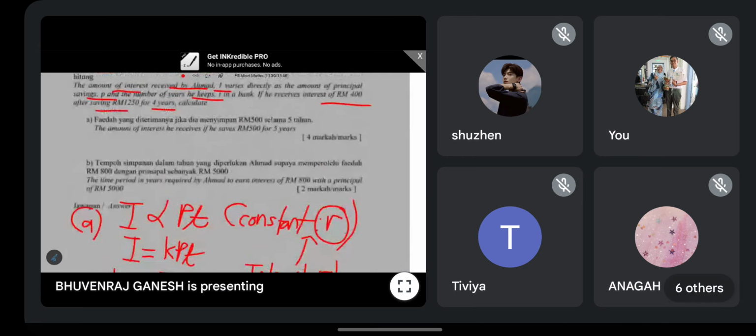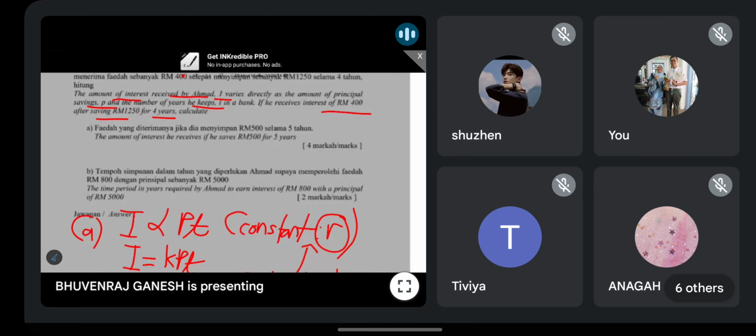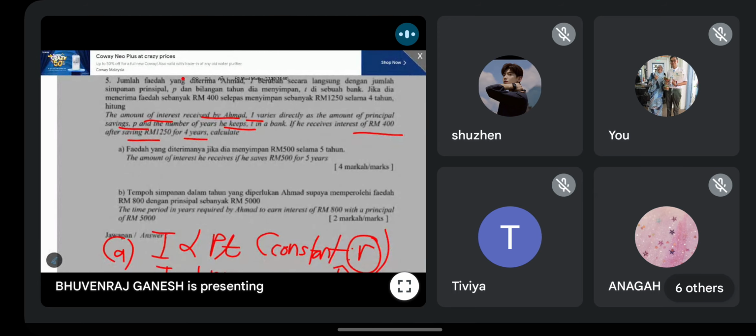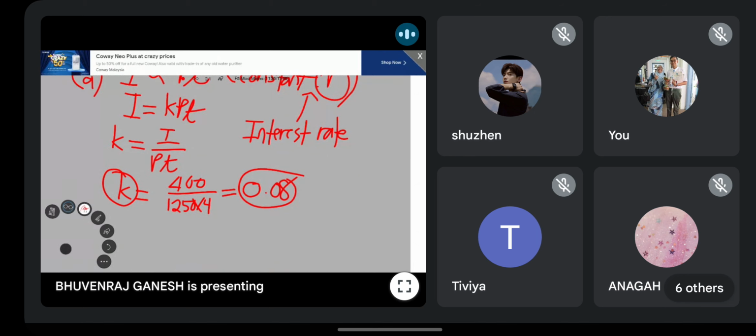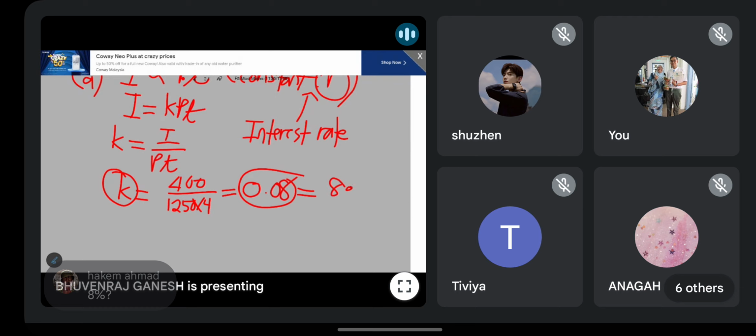Anyone? What will be the K value here? Kadar faedah berapa kat sini? You can directly interpret this value, guys. Yeah, correct. So guys, remember, when you want to convert from a decimal to percentage, you always times 100%, darab 100%. So that is why your interest rate, kadar faedah, is 8%.